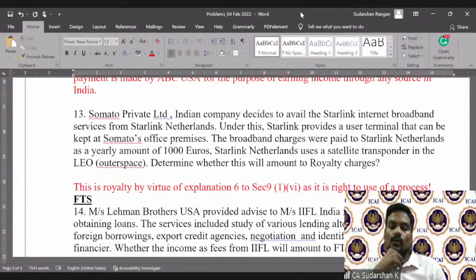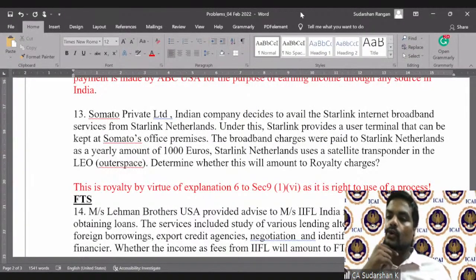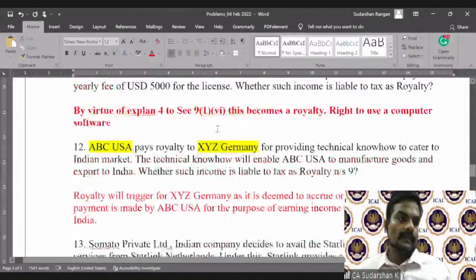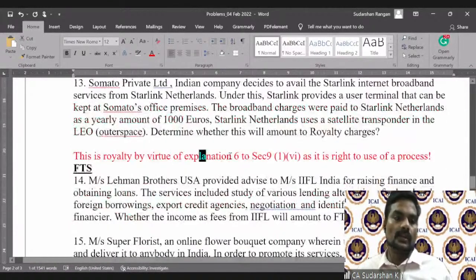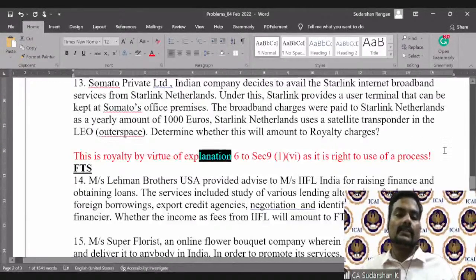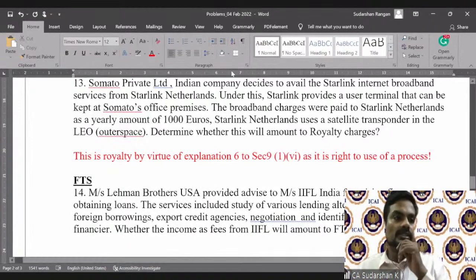This is very similar to what we saw in computer software. The Act has been amended to include Explanation 4. Explanation 4 was included, and here Explanation 6 was included. Therefore, under the Act, it is taxable. Treaty benefit is still eligible because the treaty is not amended. So this is what I wanted to convey.